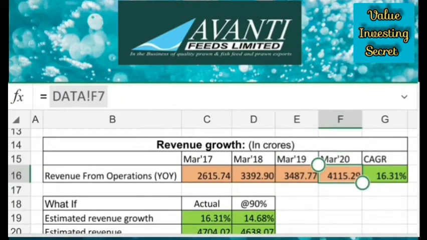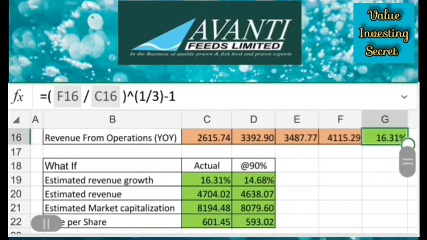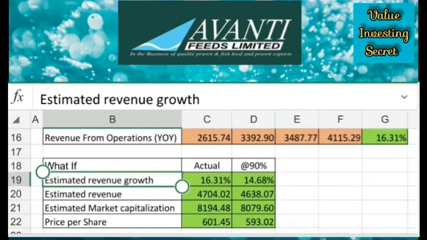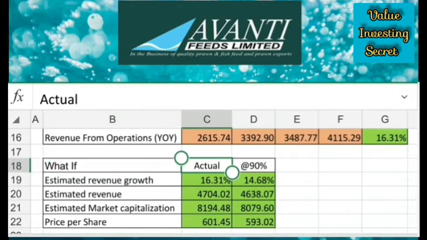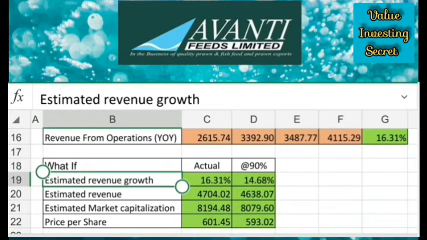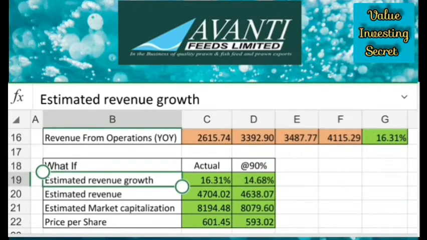So I have used this data and I have calculated the CAGR using the formula. The CAGR I got is 16.3. So the revenue is growing at 16.3 percent year on year. Then I did a what if analysis or scenario analysis. Here we are expecting the revenue growth and we are estimating the revenue and estimating the market capitalization for the actual CAGR and at 90% of CAGR, because markets will be fluctuating in nature.